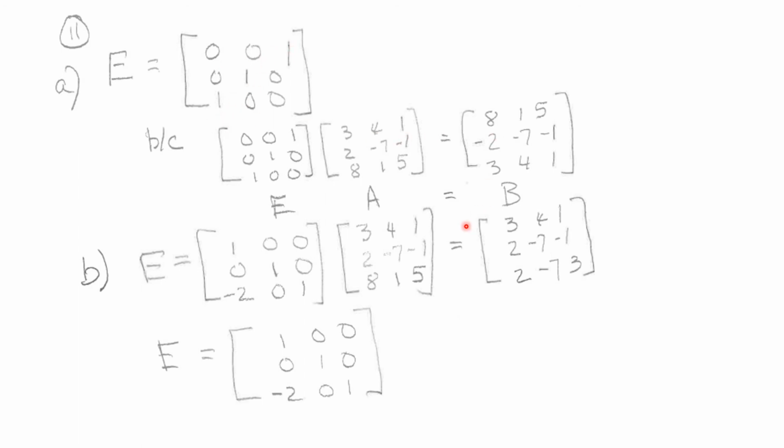With this matrix, you are keeping the first two rows the same, but the last row is minus 2 times row 1 added to row 3 becomes the new row 3. And so this is the answer to the first one, this is the answer to the second one.